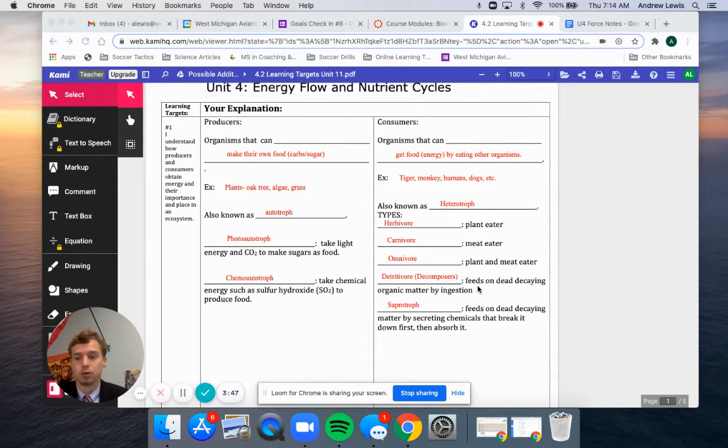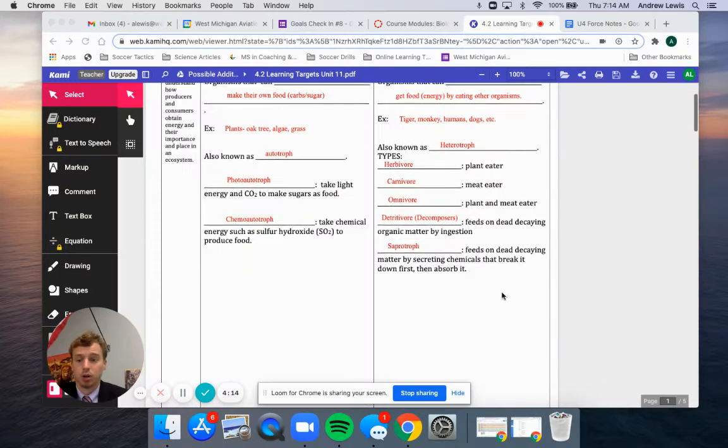So detrivores are taking it and then breaking down that energy, whereas saprotrophs are releasing some sort of chemical to break it down on the exterior of them. Another example of a decomposer would be like a vulture. Would be a good example of a decomposer because they're eating these dead pieces of predominantly meat.